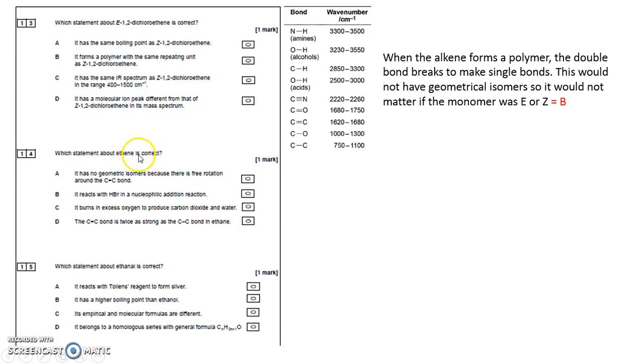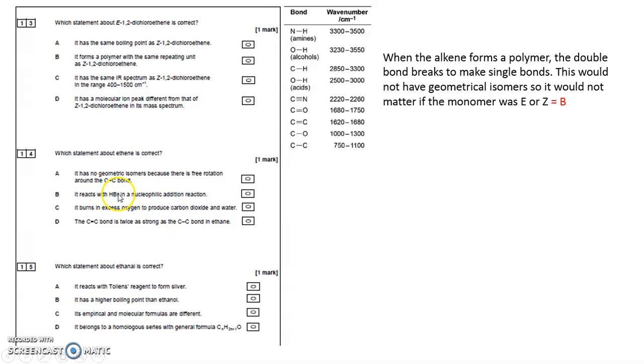The reason it doesn't have any geometrical isomers is that ethene is a carbon-to-carbon double bond with two H's to the left of the double bond and two H's to the right of the double bond. To the left, you've not got two different groups, you've got two H's, and to the right, you've also got two H's. So it doesn't have geometric isomers because there are two groups which are the same to the left of the double bond, and also two groups which are the same to the right.